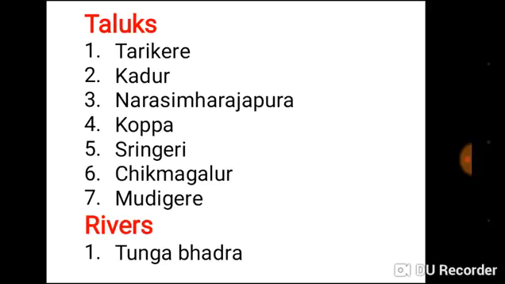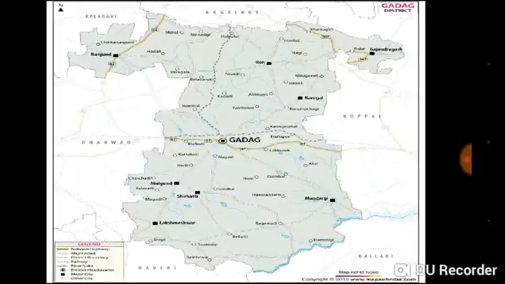The taluks are Tarikere, Kadur, Narasimharajapura, Koppa, Sringeri, Chikkamagaluru, Mudigere. The rivers which flow in this area are Tungabhadra. Our next district is Gadag. Here is the area of Gadag district.